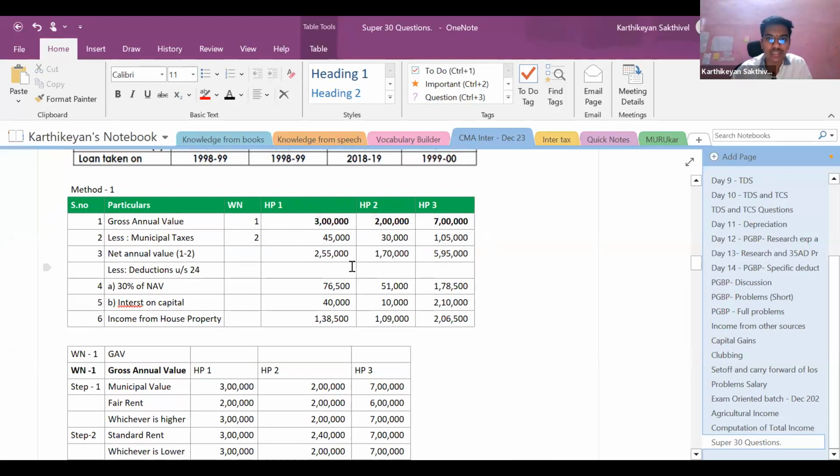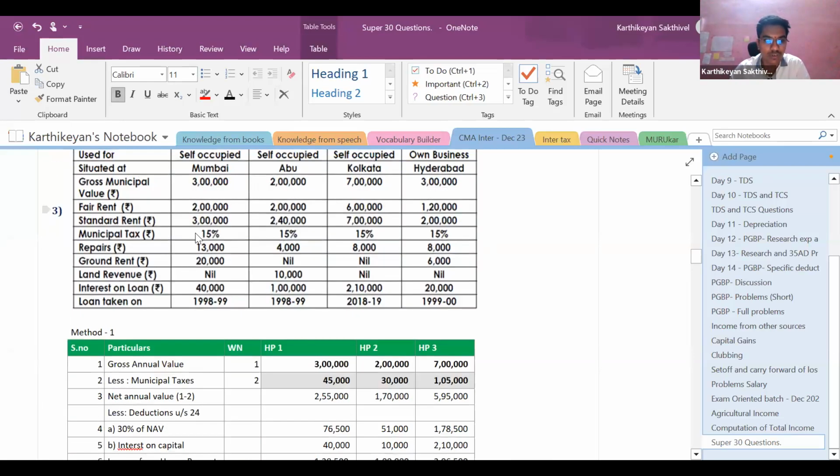And the municipal taxes for a deemed to be let out property, you can claim that as deduction. There is no issue. So this is 45,000, 30,000, and 1,05,000. How did we get this? 15% of the municipal value. So 3 lakhs into 15%, 2 lakh into 15%, 7 lakhs into 15%. So I'm going to get my net annual value after deducting 1 from 2.